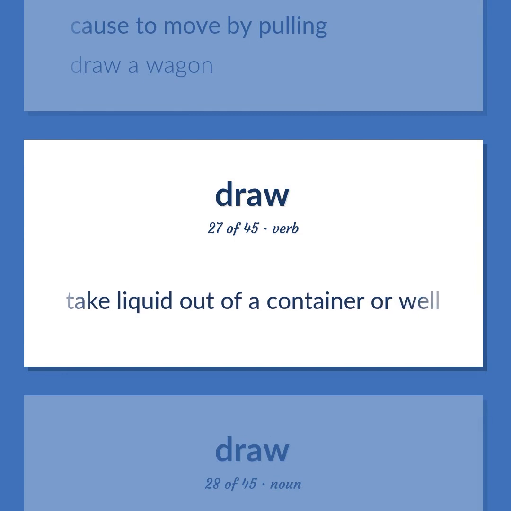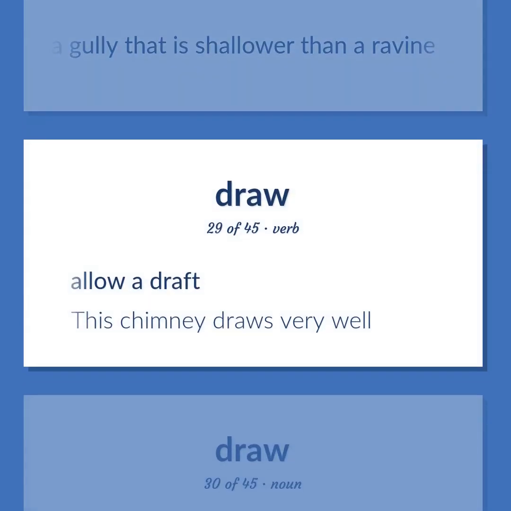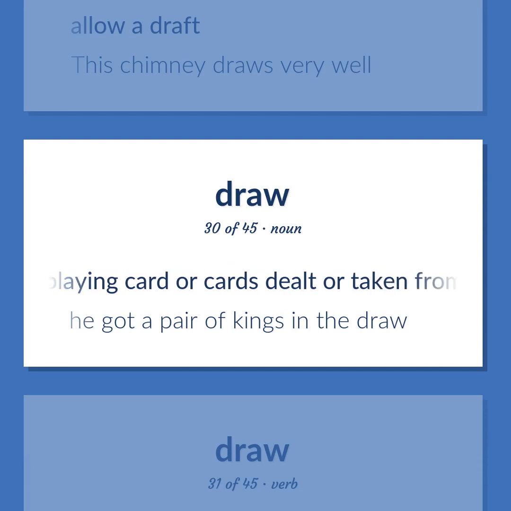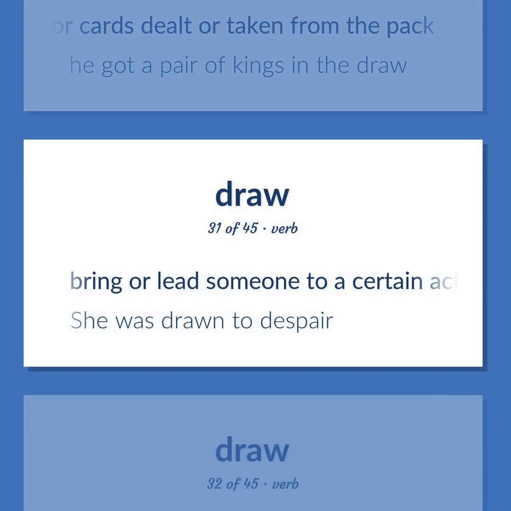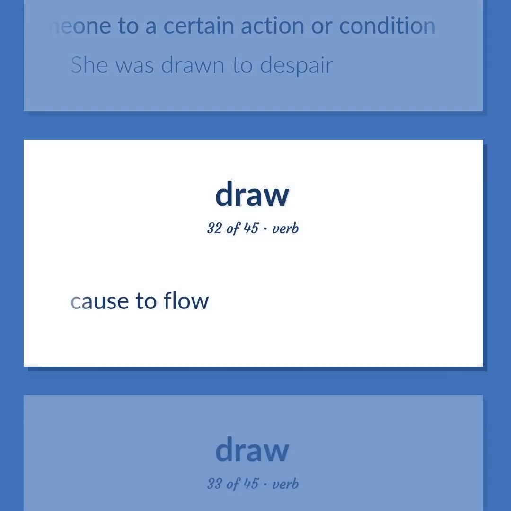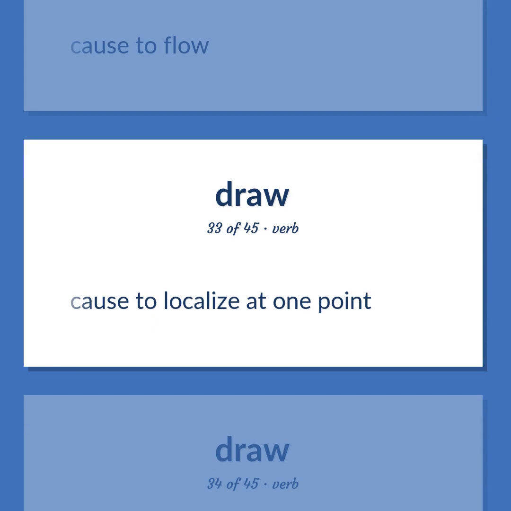Take liquid out of a container or well. A gully that is shallower than a ravine. Allow a draft. This chimney draws very well. A playing card or cards dealt or taken from the pack. He got a pair of kings in the draw. Bring or lead someone to a certain action or condition. She was drawn to despair. Cause to flow. Cause to localize at one point.